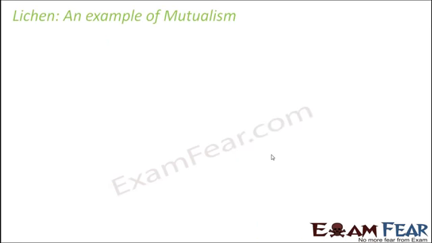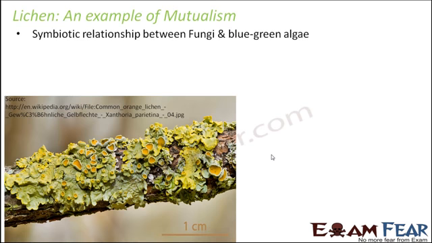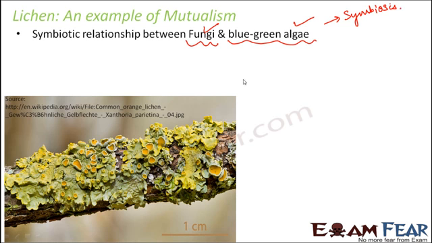Another very common example of mutualism is lichen. Lichen is a symbiotic relationship between fungi and blue-green algae. Fungi and algae exist together in a mutual relationship where they benefit from each other. This mutual relationship is termed symbiosis. This is the special name given to the mutual relationship of fungi and algae. You normally find it on the bark of trees. You can see here the green algae, and the yellow spots are nothing but the fungi. So the fungi and algae are present together.